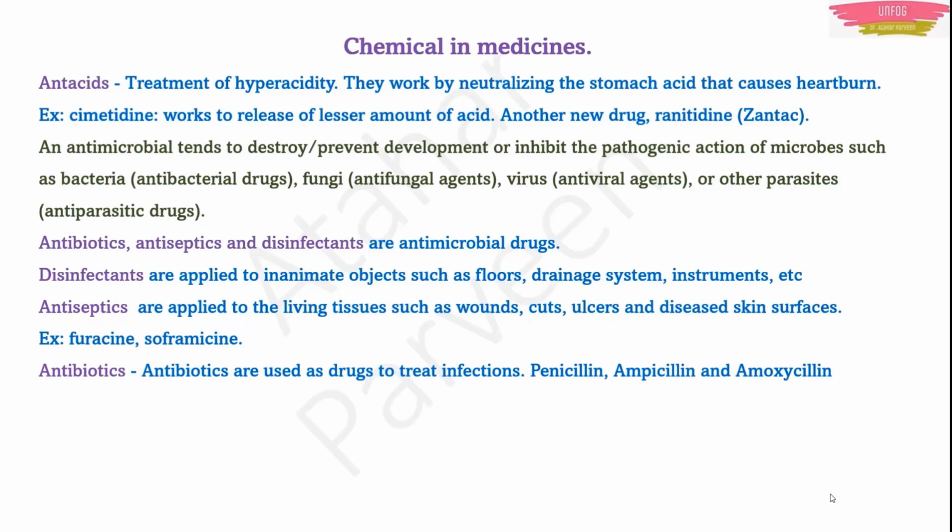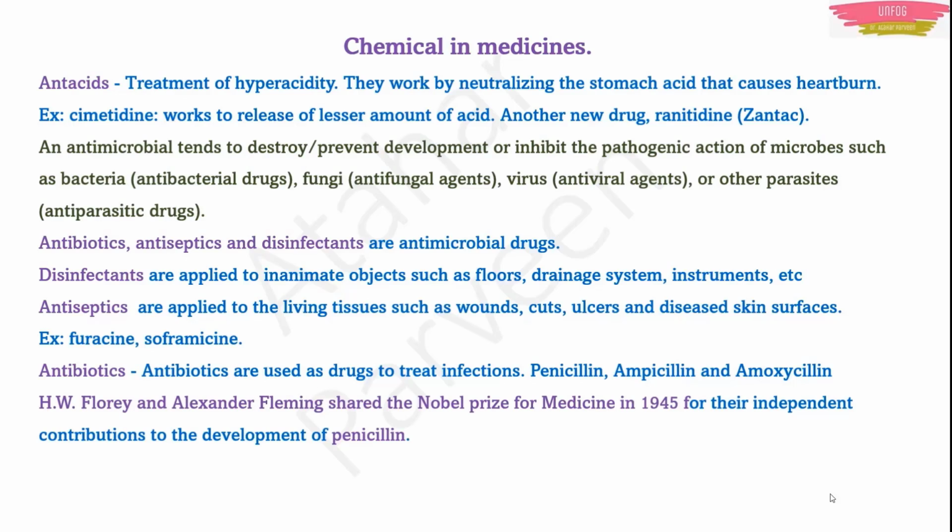Next are antibiotics. They are used as drugs to treat infections. We take them internally. Antiseptics we don't take internally, we just apply them, they are ointments. Antibiotics we take in the form of tablets or syrup. Examples of antibiotics are penicillin, ampicillin, amoxicillin, etc. Here one GK question, or a question based on chemistry, can also be asked. H.W. Florey and Alexander Fleming shared the Nobel Prize for developing penicillin. They were given this Nobel Prize in the year 1945.